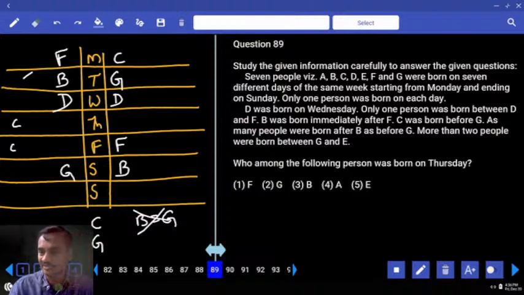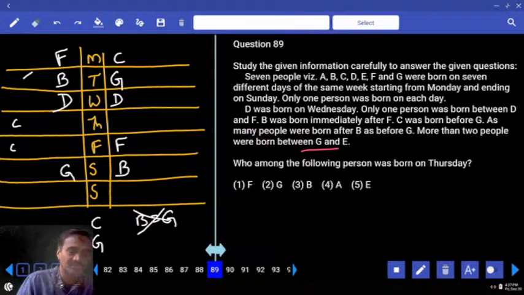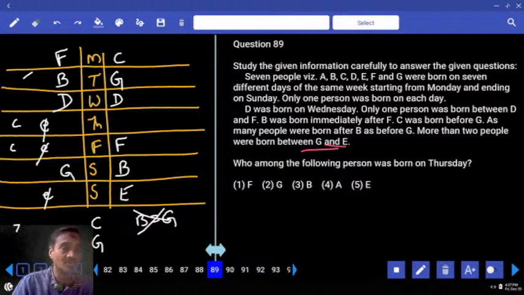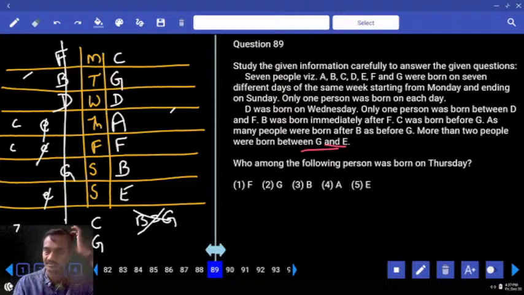Then, more than 2 people between G and E. Now, between G and E, more than 2 people. More than 2 people means greater than or equal to 3. Now, E must be here. If you have E here, no one in between, E here, only one, E here, no one. Here we are getting maximum 1 person. Here the condition is more than 2. Minimum 3 people, and this is ruled out. Now we are left with this one. Who is the person left over? A is the person left over.